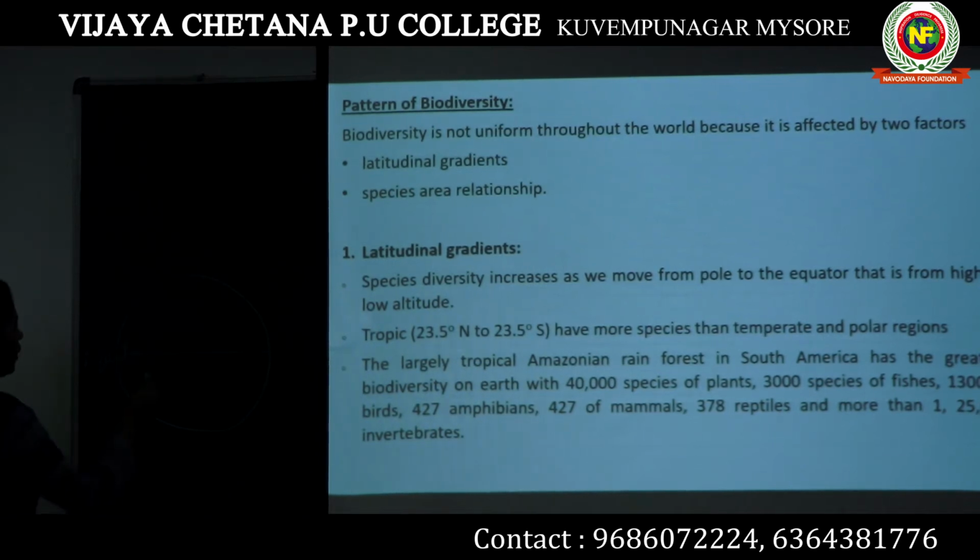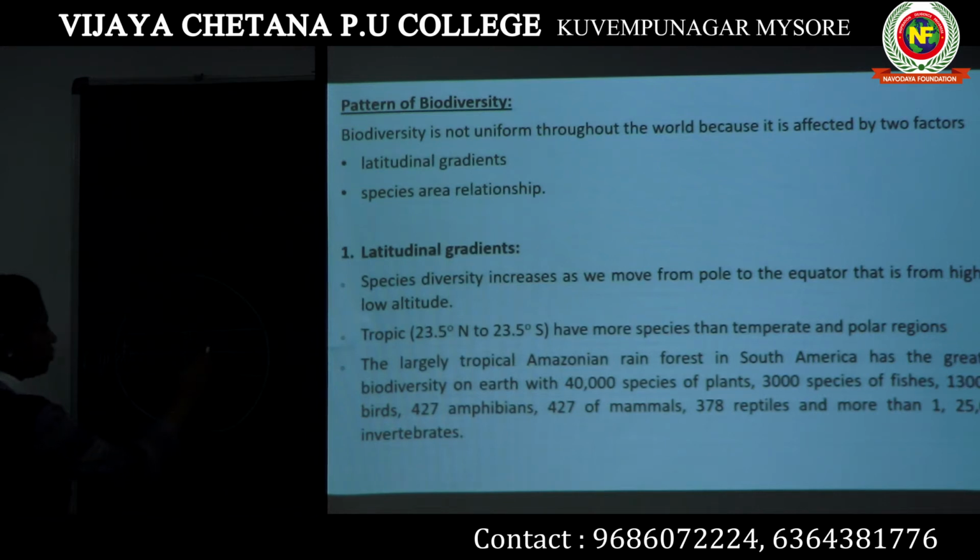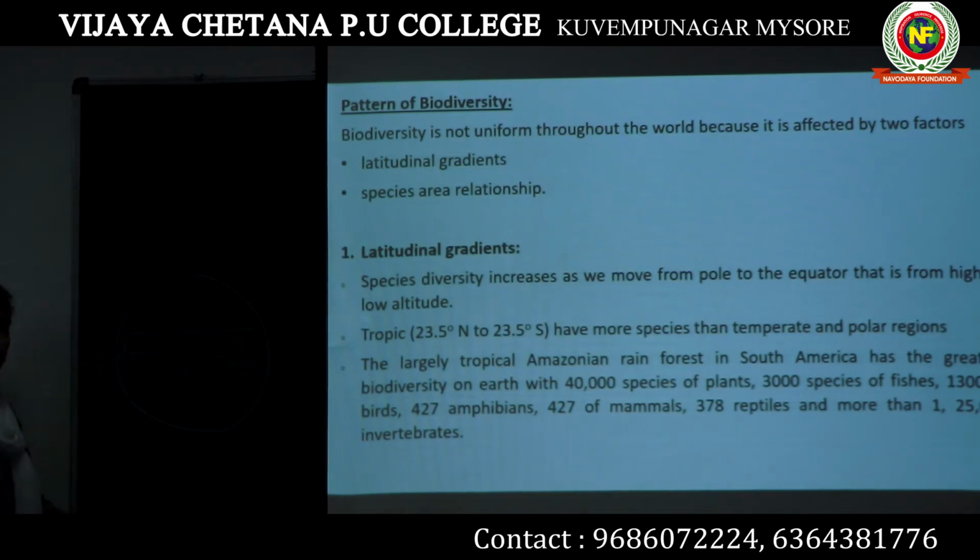The area closer to the equator is known as the tropic region. This is one climatic zone, known as tropic. The tropic region is always close to the equator.